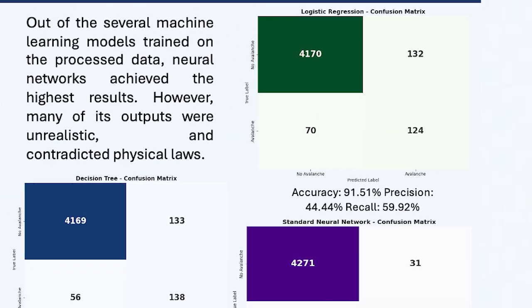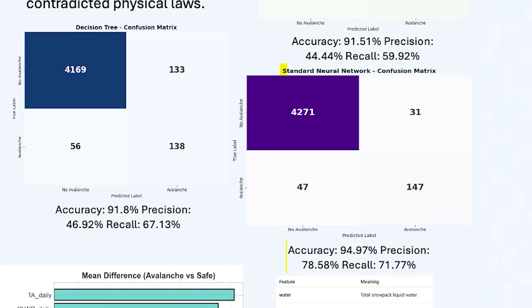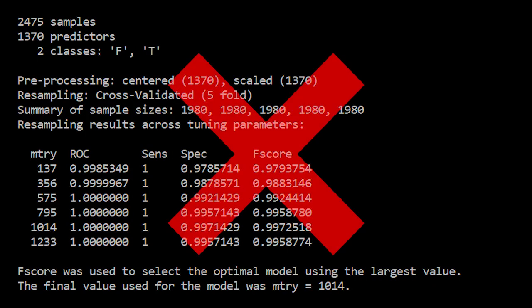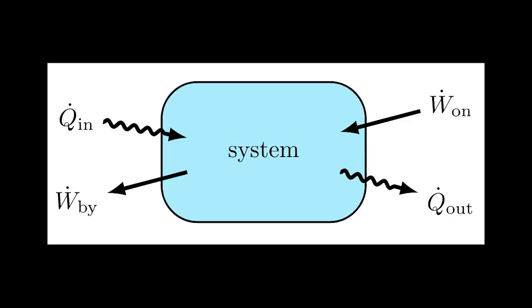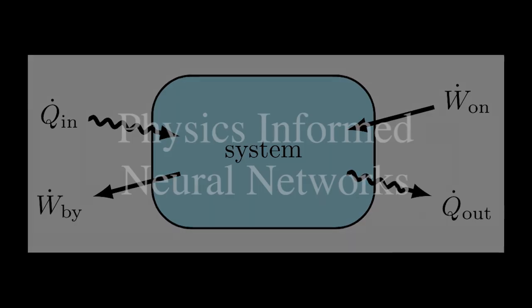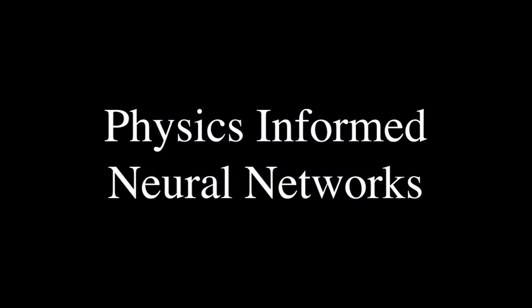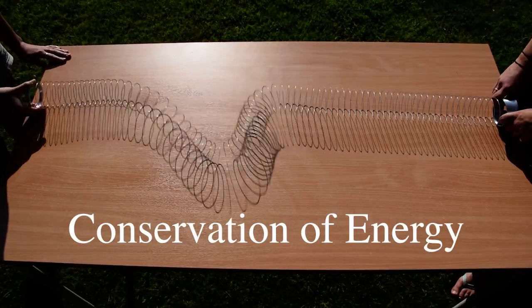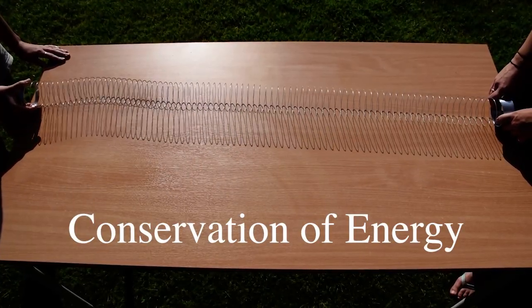Next, I trained several baseline machine learning models on the processed data, with neural networks achieving the best results. However, many of its outputs were unrealistic and contradicted physical laws. To solve this, I used physics-informed neural networks to teach the model conservation of energy in the form of a partial differential equation.